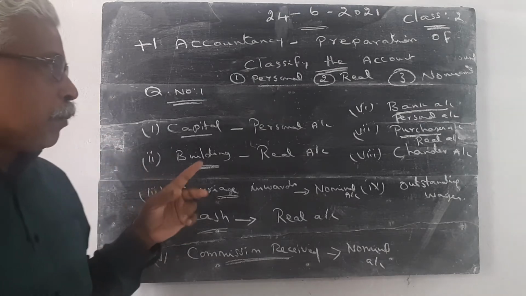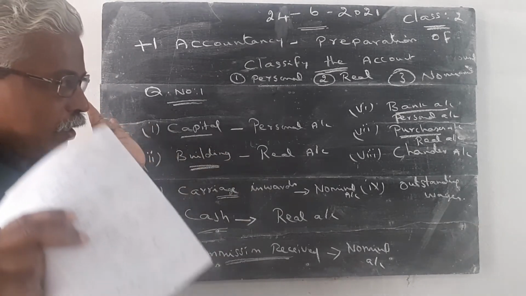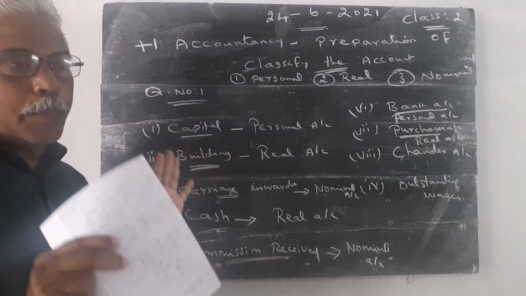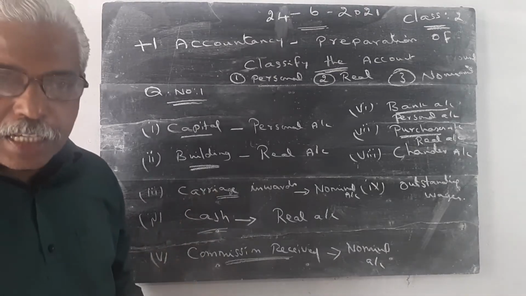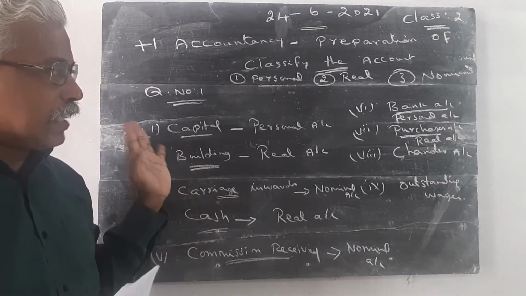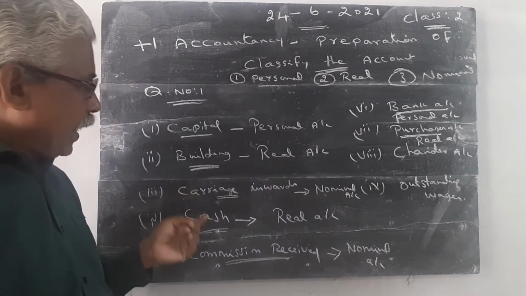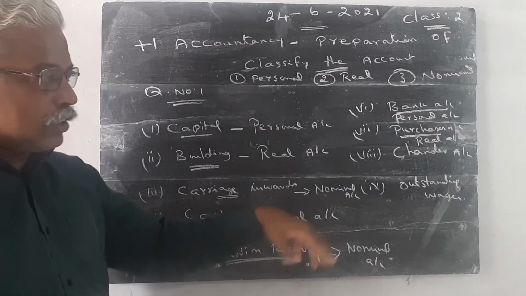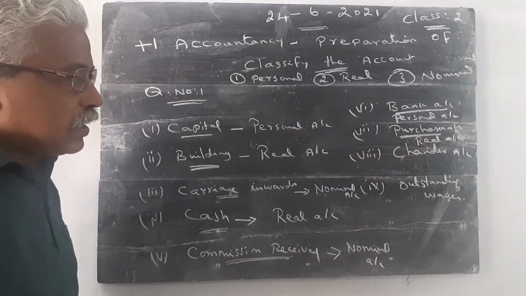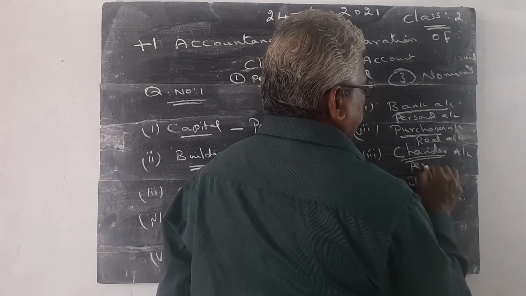In some of the books, purchases is considered as expenditure, but it is a wrong procedure. Purchases is actually a real account. Purchases means the goods are purchased for the purpose of resale. So purchases is a real account. It is not considered as an expenditure. The purchased goods are converted into cash. Cash is the real account. Like stock, the other is called purchases. Then Chandar account. Chandar is a person, so it is a personal account.